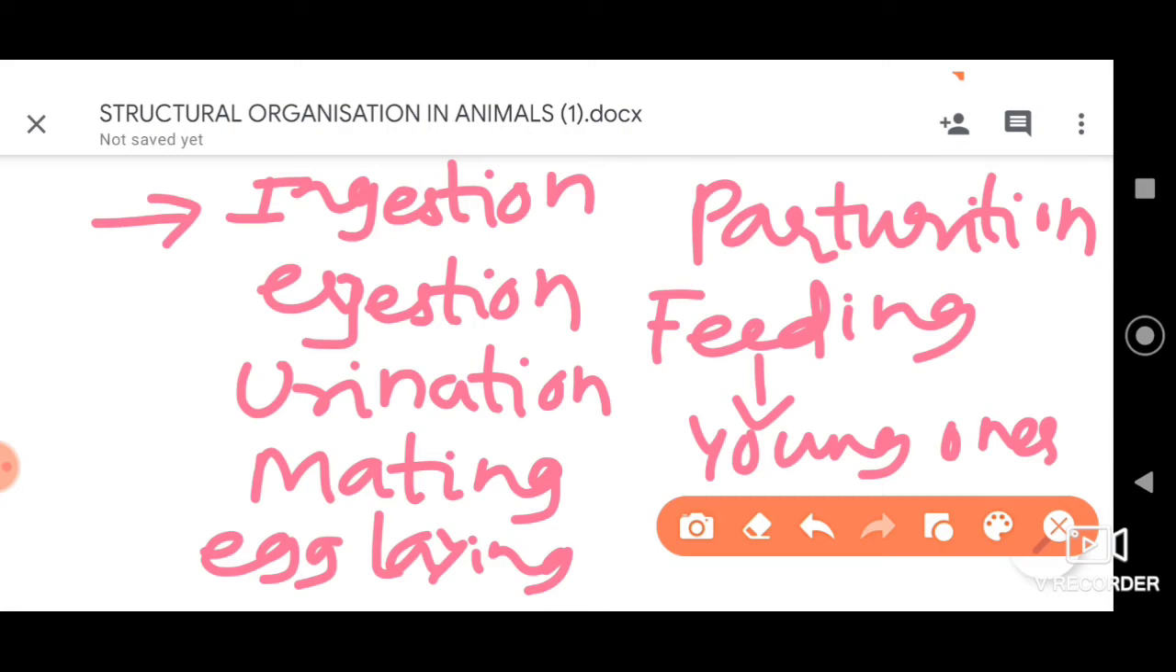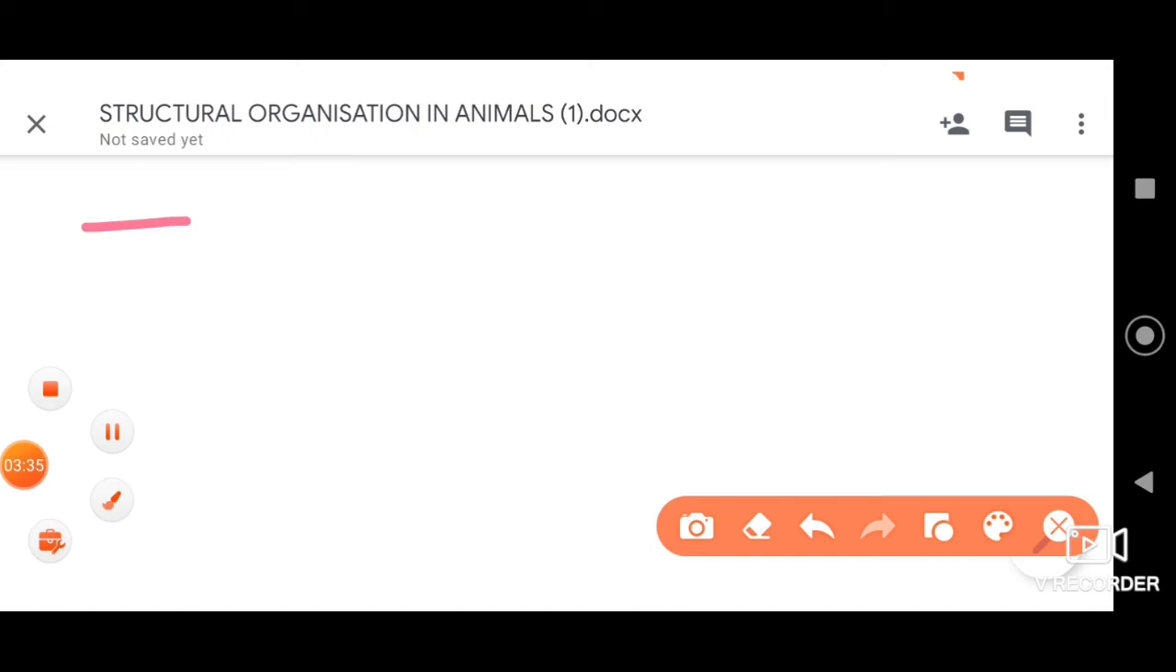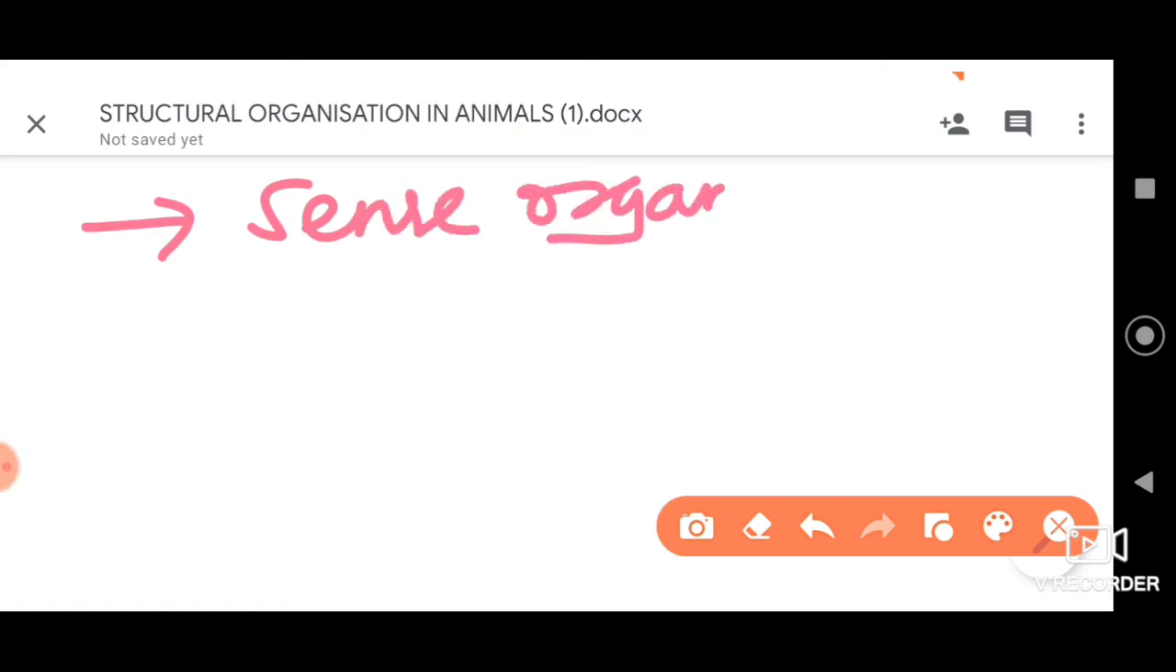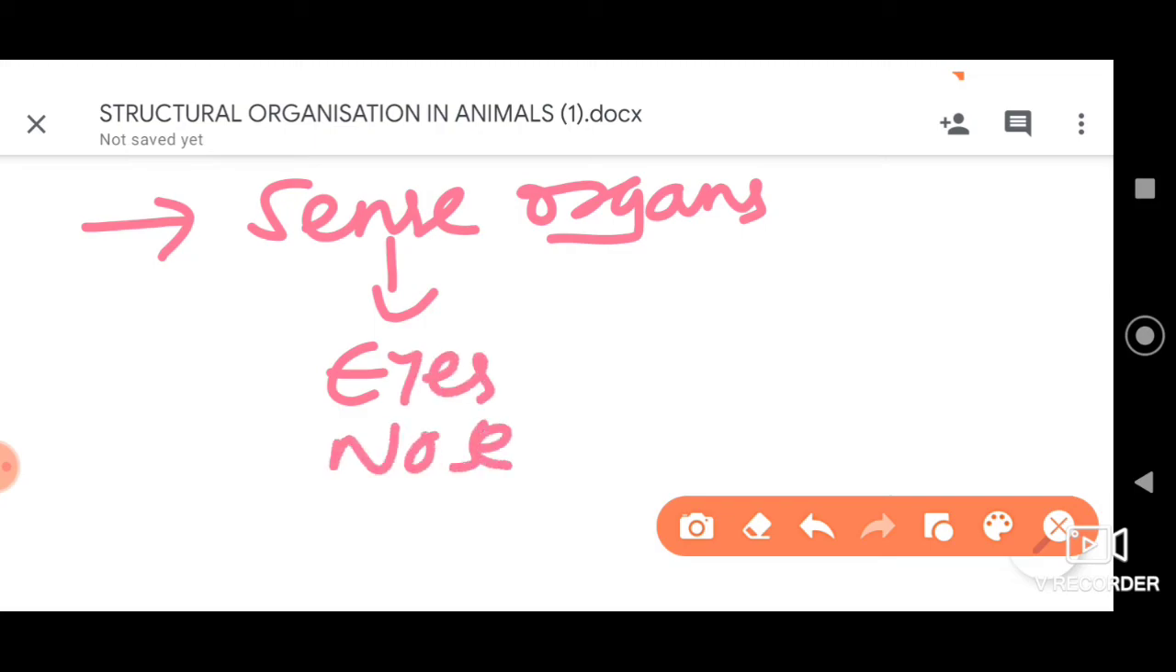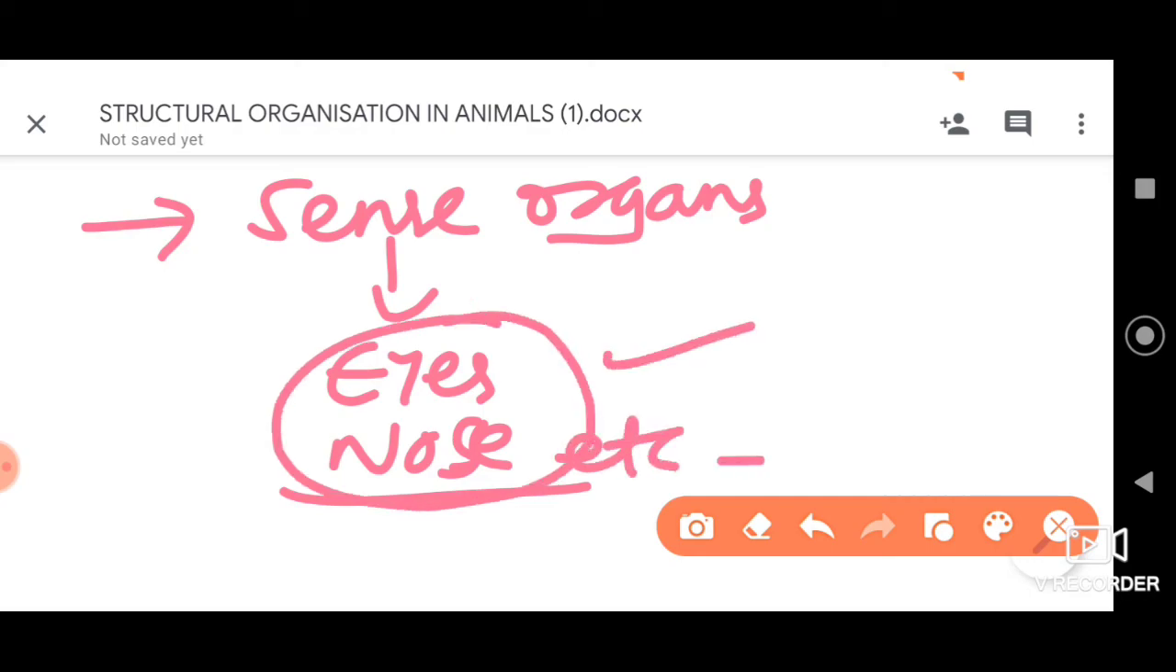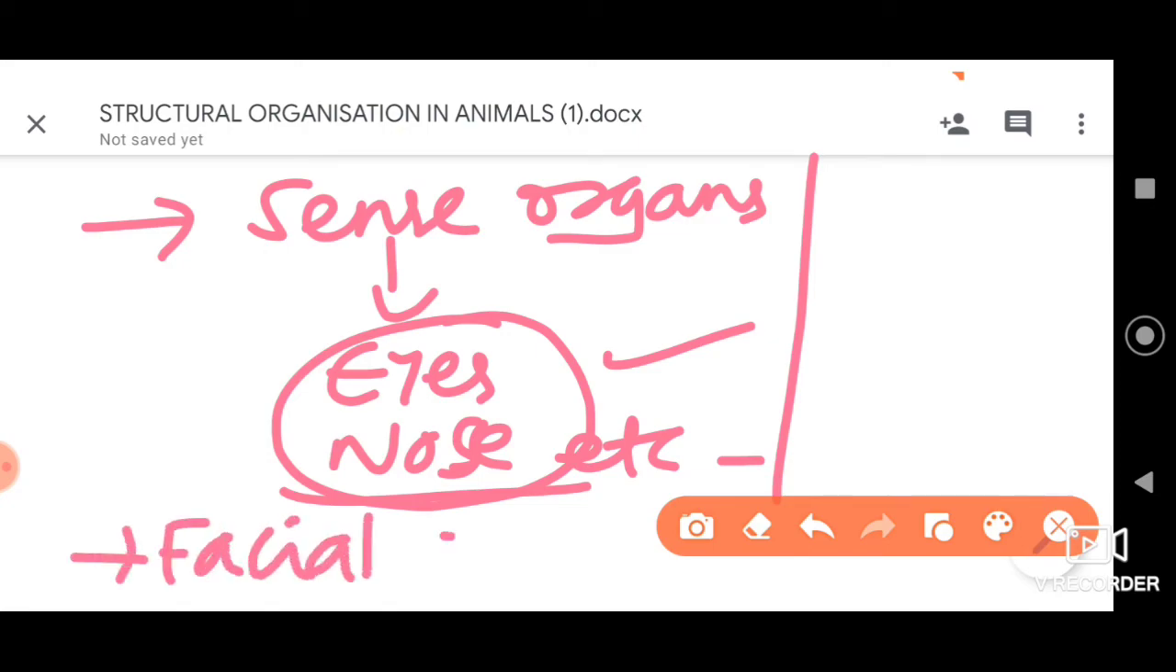All right, dear students, and also let me tell you, the muscles are also important for moving sense organs. For example, we have sense organs like eyes, nose, etc. The movement of the eyes and nose can be brought about by the muscles. So these are very important, dear students, and they also help in facial gestures. Different reactions the person gives to different situations, so they help in facial gestures as well, dear students.